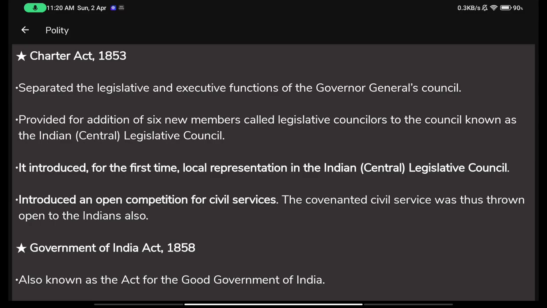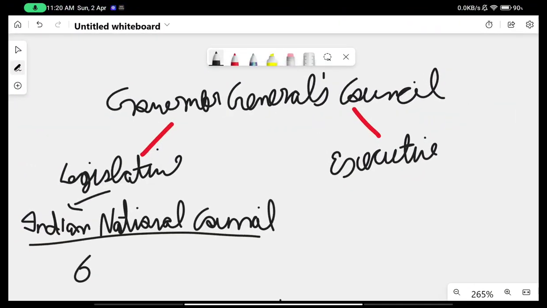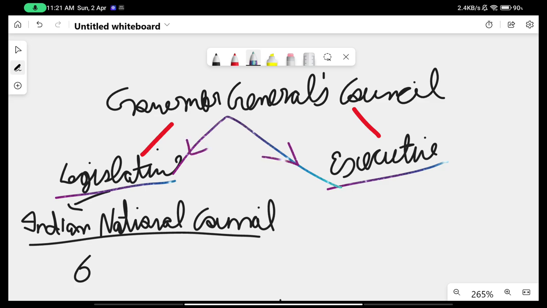It introduced for the first time local representation in the Indian Legislative Council. So before the Charter Act of 1853, both the Legislative Council and the Executive Council were counted within one council, that is within the Governor General's Council itself. But now it was divided into two parts. One part was the Legislative Council, the other was the Executive Council. They both reported to the Governor General though. They both came under the Governor General's Council, but still they were now named separately.